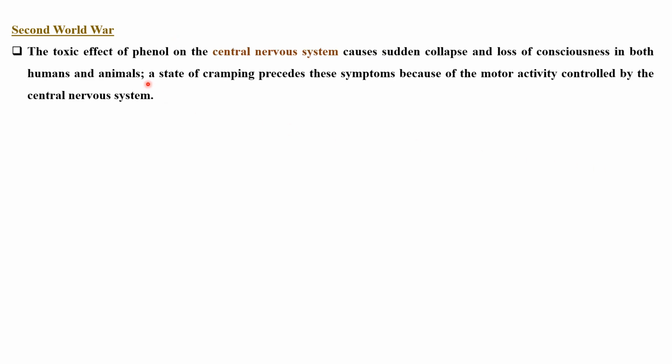During the Second World War, the toxic effect of phenol on the central nervous system caused sudden collapse and loss of consciousness in both humans as well as animals. A state of cramping precedes these symptoms because of the motor activity controlled by the central nervous system. So the main point is phenol is able to cross the blood-brain barrier, reaches the central nervous system, and causes sudden collapse as well as loss of consciousness, both in humans as well as in animals.